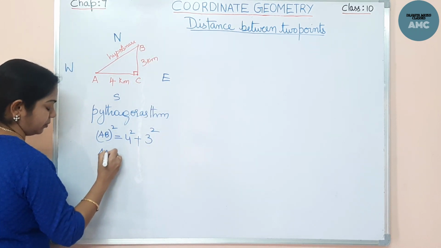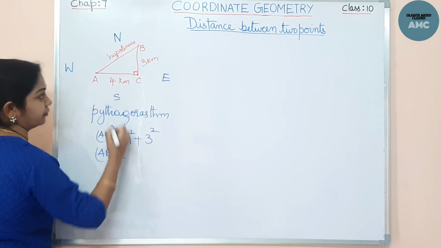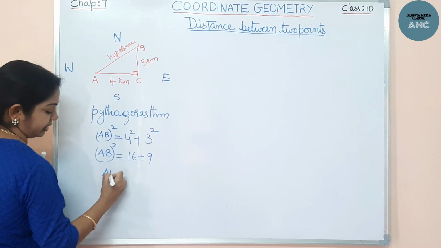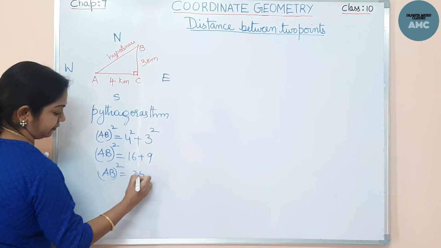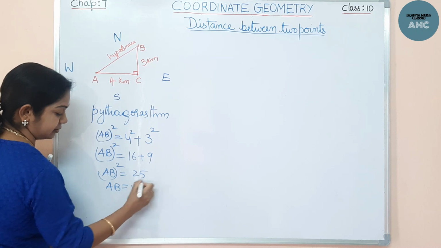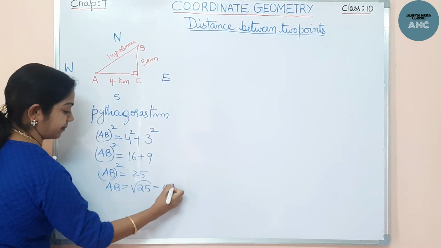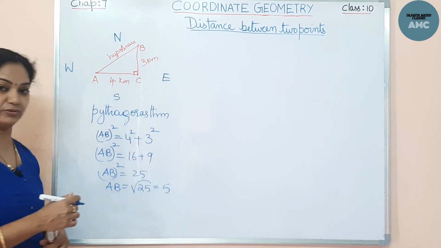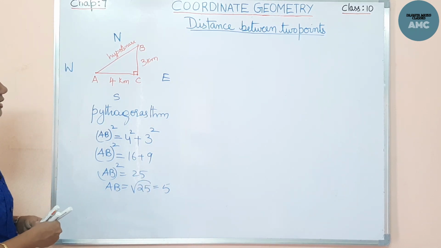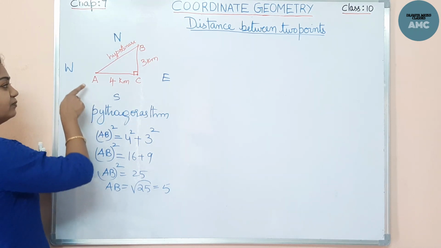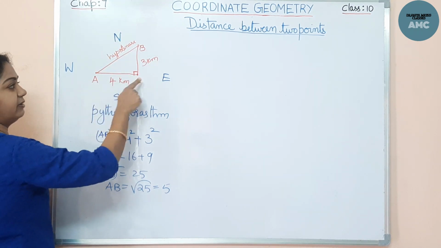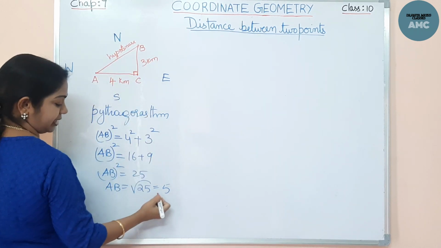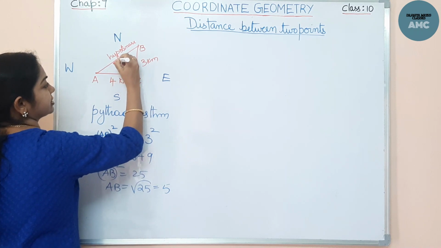Now I don't know AB. This is what we have to find, from town A to town B. Now this comes to 16 plus 9, that is 25. If you take the square root of 25, this comes to 5. Plus or minus, but negative we cannot take for the distance, so plus 5 units. So via town C he will take 7 kilometers to travel, but when he travels from A to B, we got 5 kilometers.